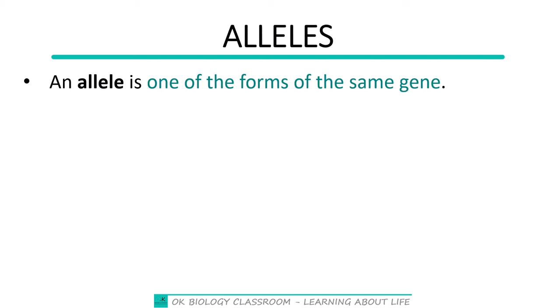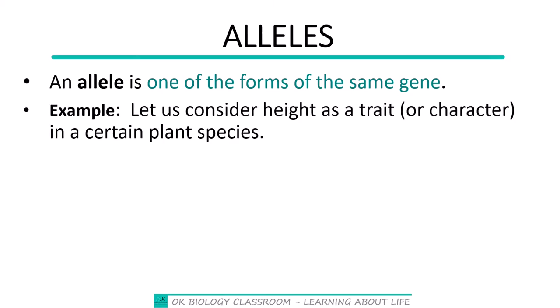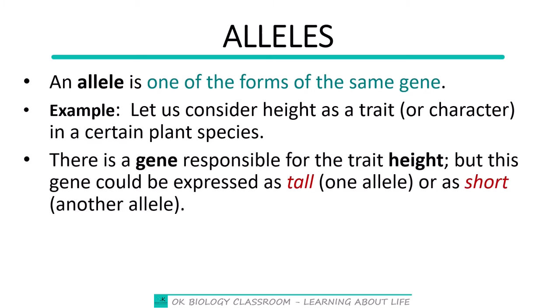A gene for one particular character is just that same gene, but could be expressed in different forms. Let us look at an example like height. When we consider height as a trait, there would be a gene responsible for this particular trait, height. But that gene for height could be expressed in the form of tall or short.